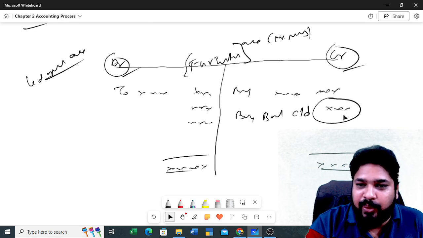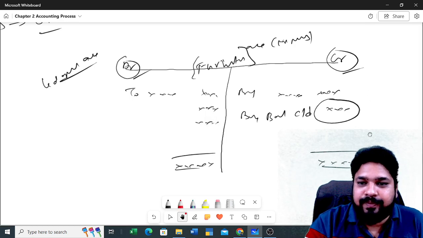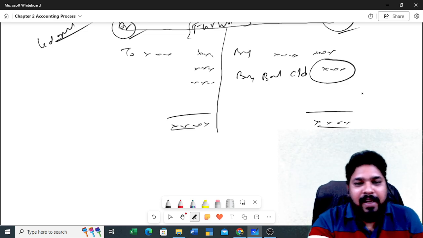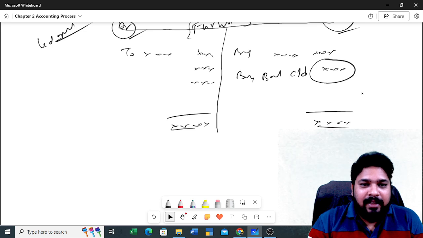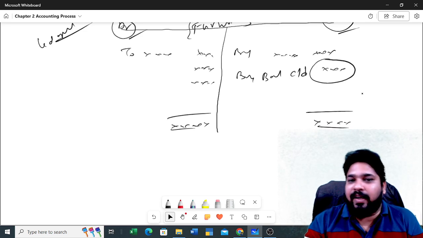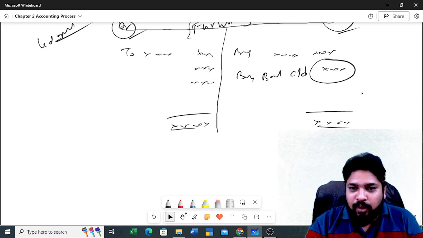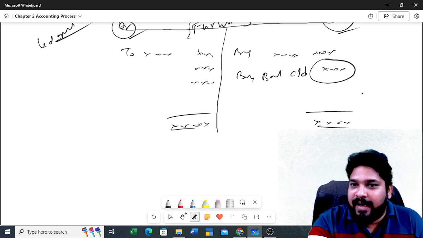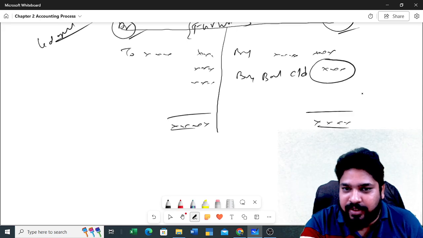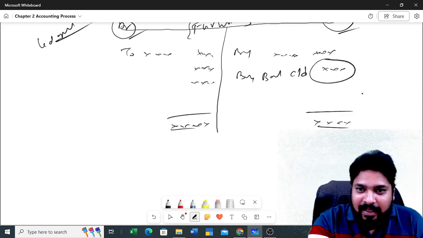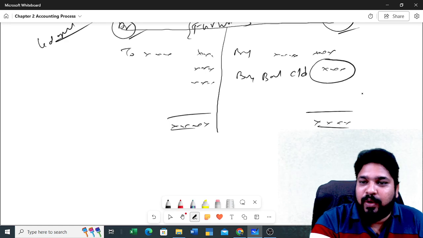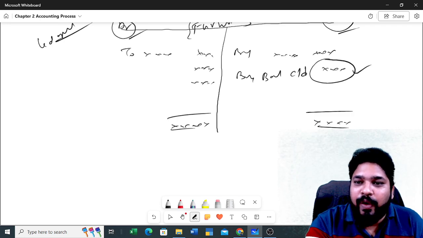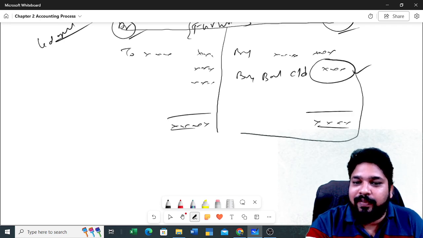Now what we need to do here is bring the closing balances. Every year, on 31st March, we need to close our accounts. Every year we need to close our books of accounts, right? So here we have closed this account with the carried down balance for this particular year, but we have a balance left in that ledger account. The leftover balances we need to carry forward to the next year, right?